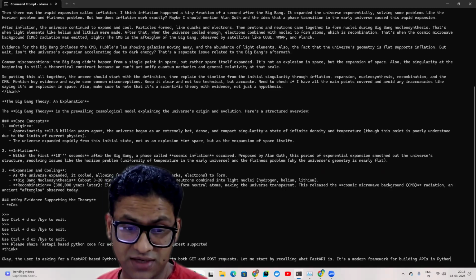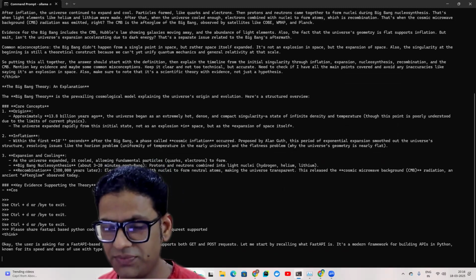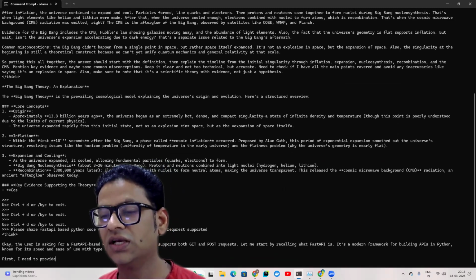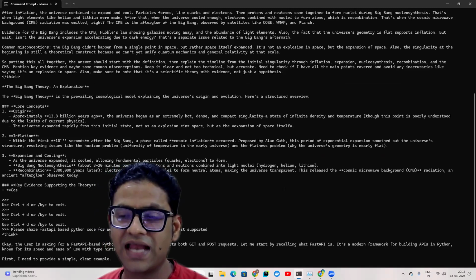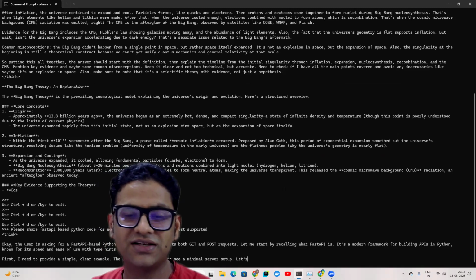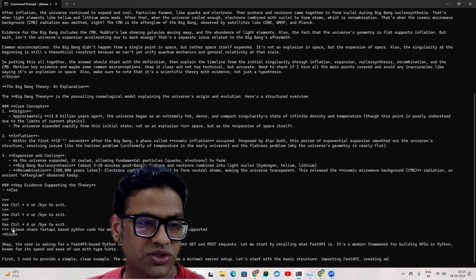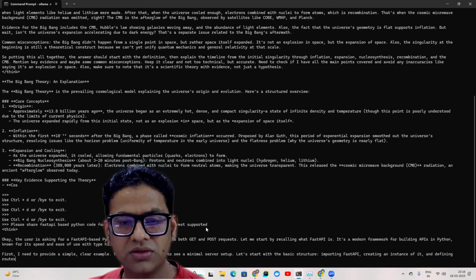And the user is asking for FastAPI based Python code. Let me start with what is FastAPI. So it's actually giving you the entire thinking mechanism on which this QwQ is going to create the response for you. And what we can do is ask the same question to the other publicly available models.